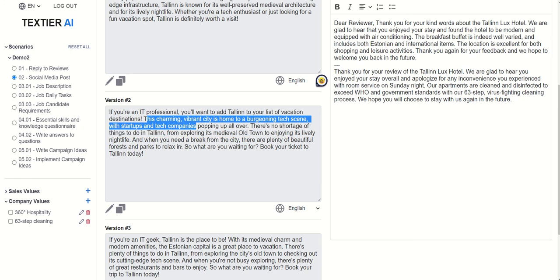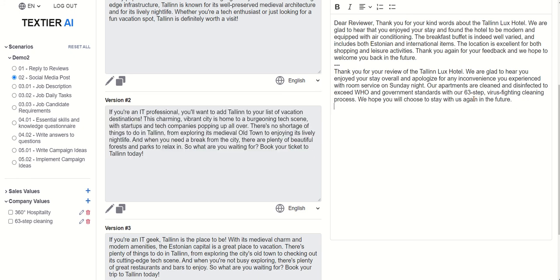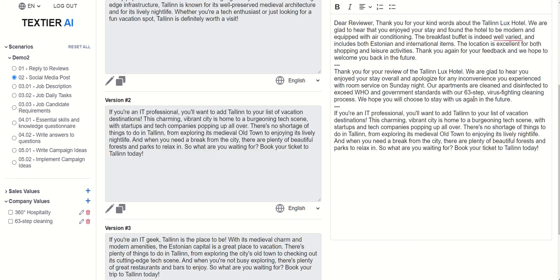So this is already a pretty good post. It takes into account this little thing. This charming, vibrant city is home to a burgeoning tech scene with startups and tech companies popping up all over. This is really good. This is what IT people are generally interested in.